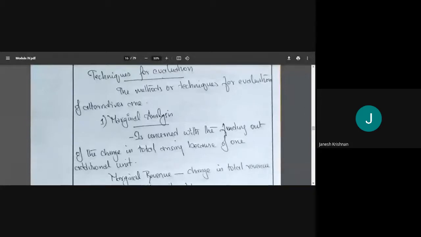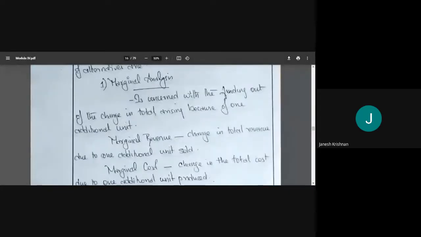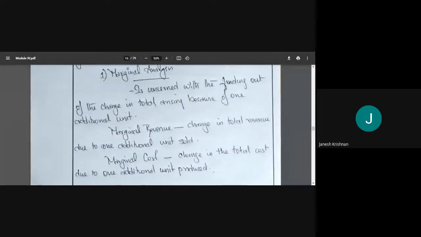The first method is marginal analysis. Marginal analysis is concerned with finding out the change in total arising because of one additional unit. So what will happen if we produce one more? That is the question. We are producing n numbers. What would happen if we produce n plus 1? That's what marginal analysis is concerned with, right?